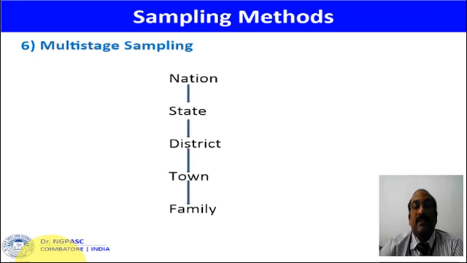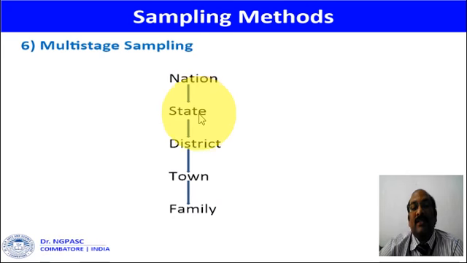The next one is multi-stage sampling. This sampling method is applicable for big inquiries. If the researcher wants to conduct research throughout the nation, then he can go for multi-stage sampling. Here the nation is divided into states, and only a few states are selected.